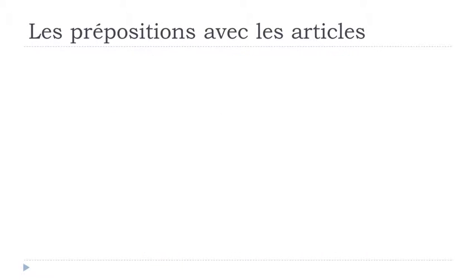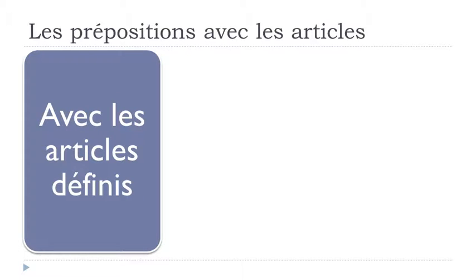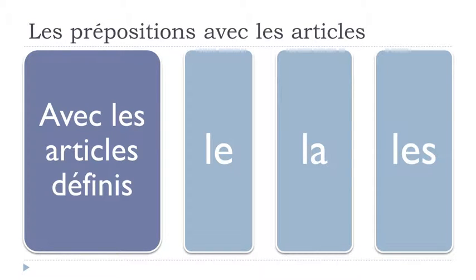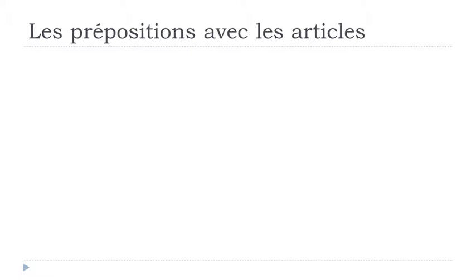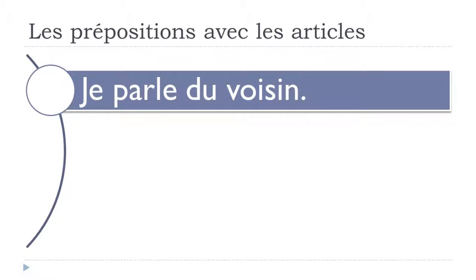All right, so let's see now how it will work if we combine it with les articles définis. So le, la, and les, as we saw previously. Let's see now the examples. The first one, je parle du voisin. Voisin, here it's the masculine form of the neighbor. Le voisin, the neighbor. And what you can see here is the result of the combination of de plus le. It will become "du", for the masculine form. Je parle du voisin. So I talk about the neighbor.